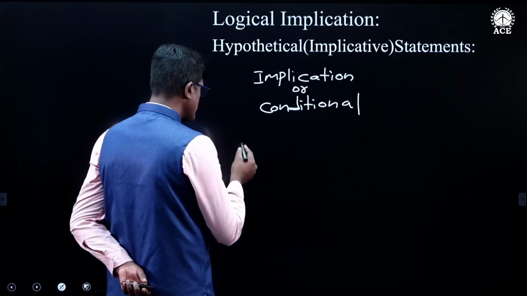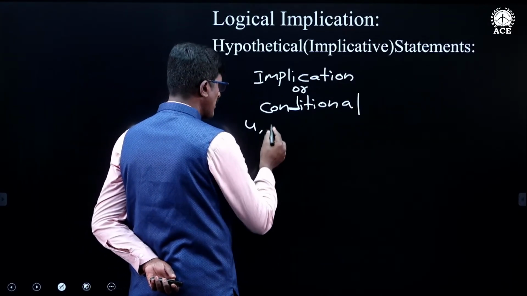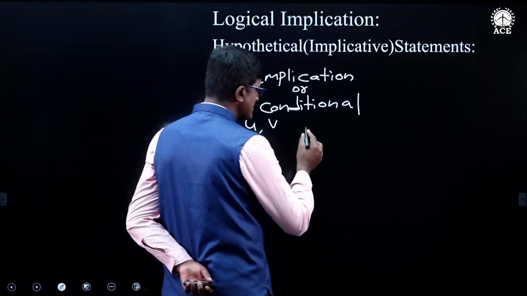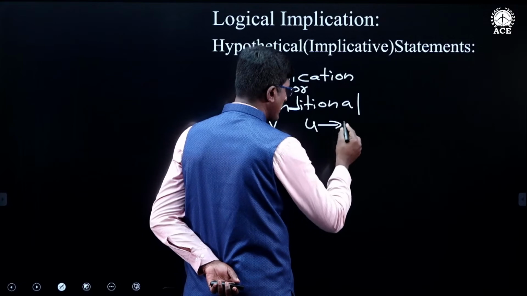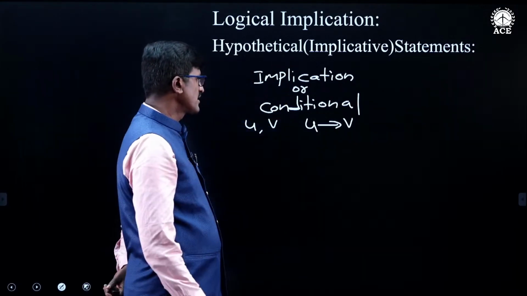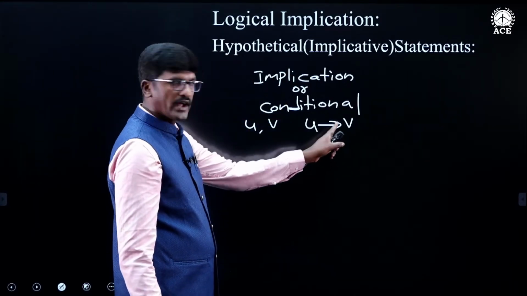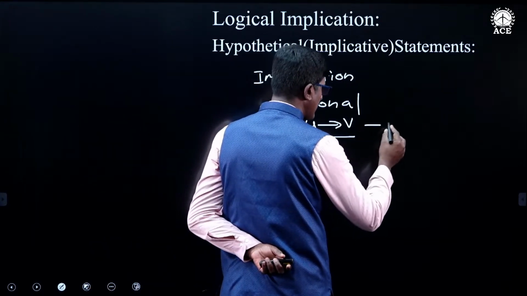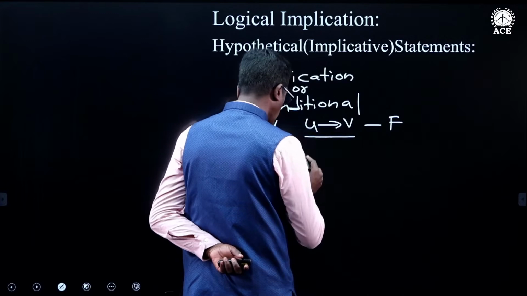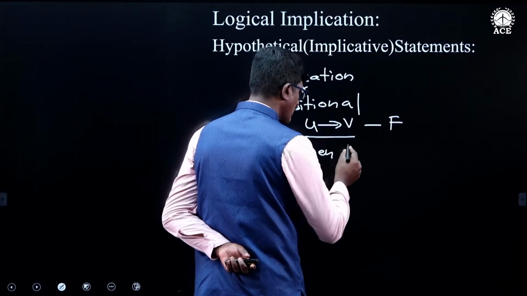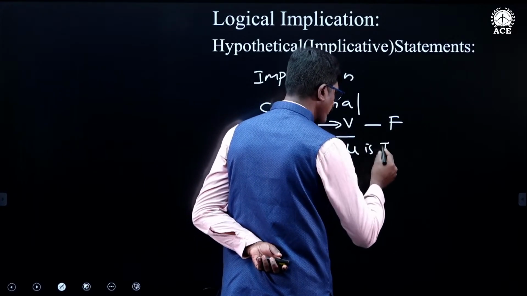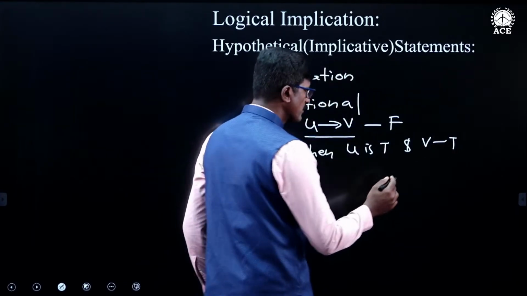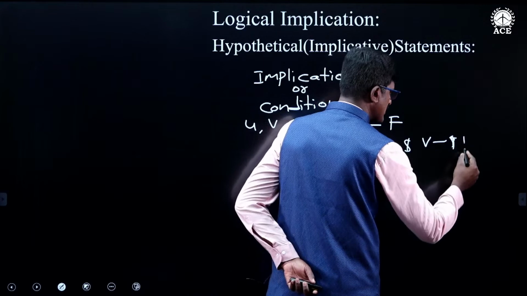So, if you take the two statements u, v, then its conditional statement is denoted like this, u conditional v. It is read as u conditional v. This u conditional v is false when u is true and v is false.